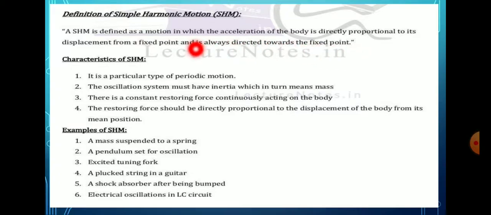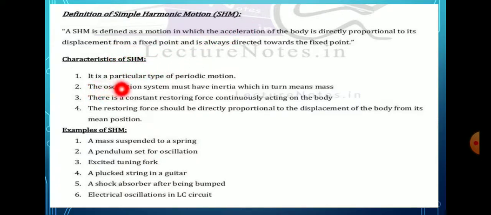Here the acceleration is proportional to its displacement from its mean position. That is known as simple harmonic motion.